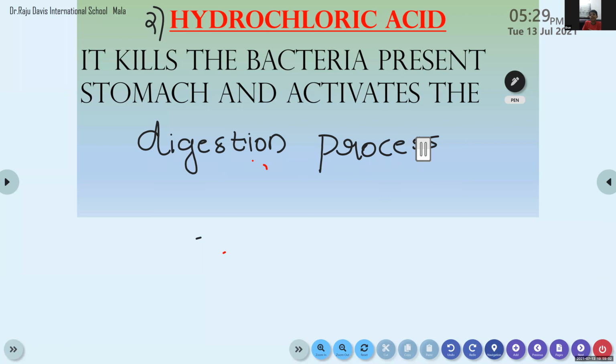It kills the bacteria that is present inside the stomach and thereby activates the digestion process.